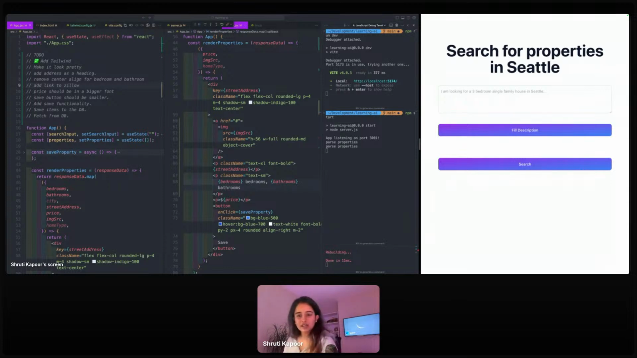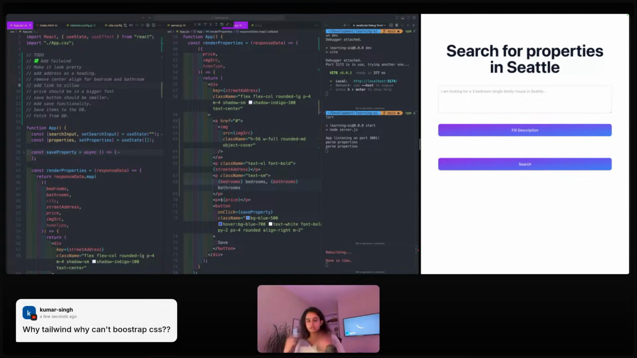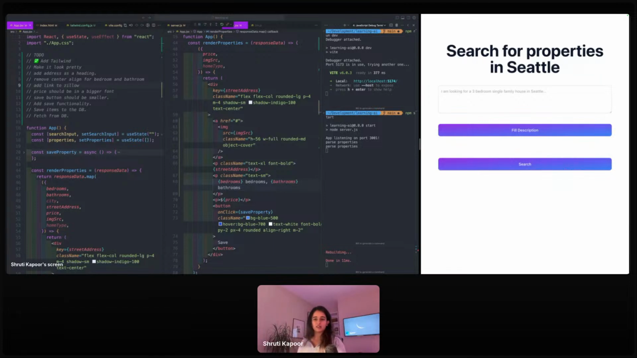Why Tailwind? Why can't Bootstrap CSS? Okay, great question. Tailwind, because I like the ease of how, one, I am very familiar with Tailwind, so I kind of remember the class names already now. And two, because I like how easy it is to set it up. And I kind of want to get better at it. You can totally use just CSS if you want, or Bootstrap if you want.